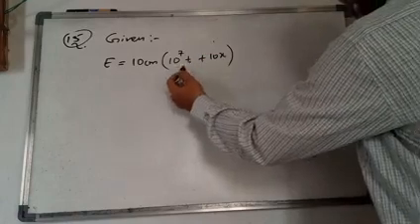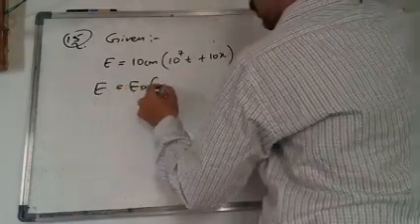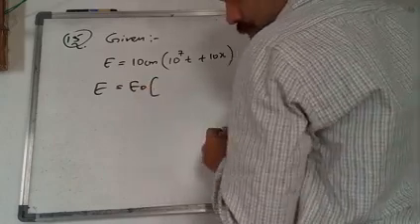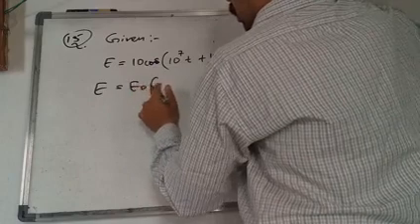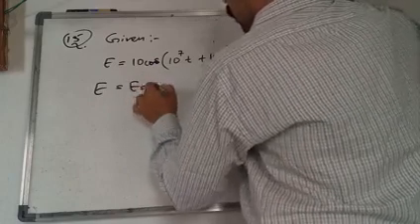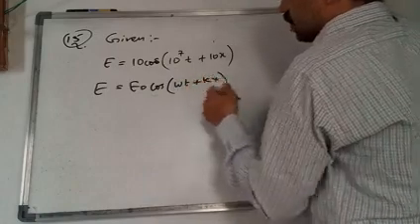See omega t, you just compare this one. E is equal to E naught cos of omega t plus kx. It is in the form of this one.